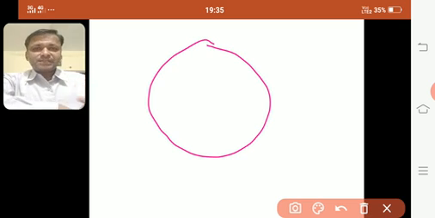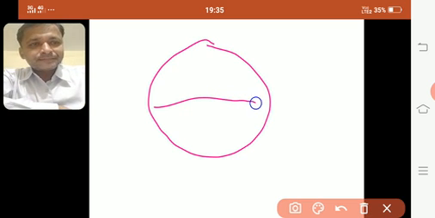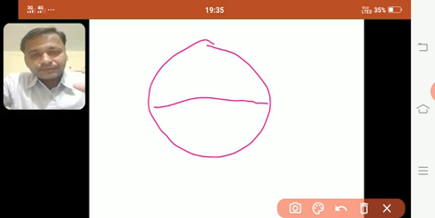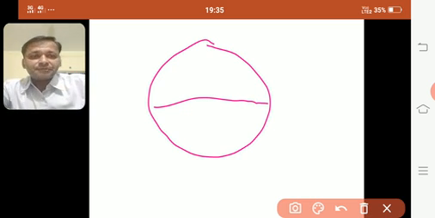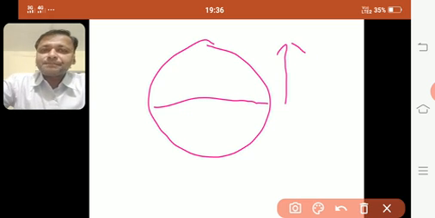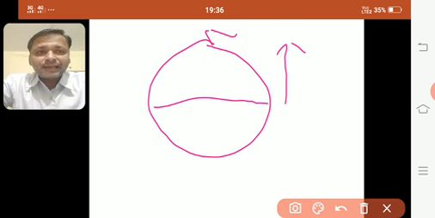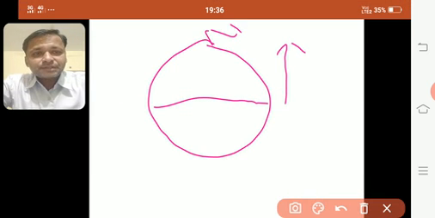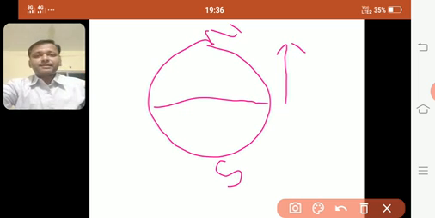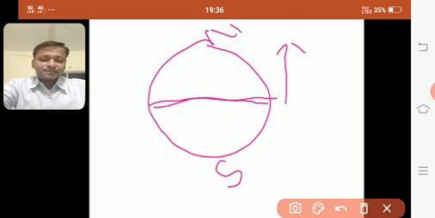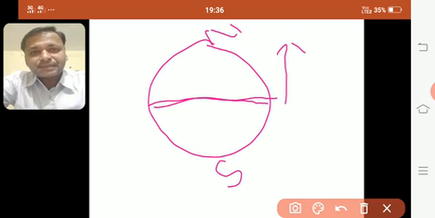Now if you see, this is the earth, a spherical shape earth. This is the equator. The first thing which we had seen was latitude, that as we move away from the equator, the temperature decreases. That means the North Pole and the South Pole are very cool areas, and the equator part is a very hot area. That is very clear with us. Now what happens when the oceans are present here?